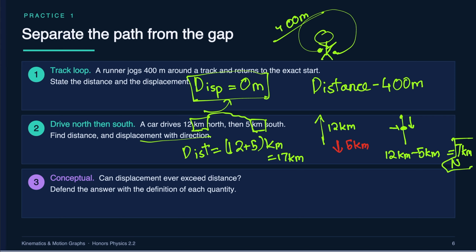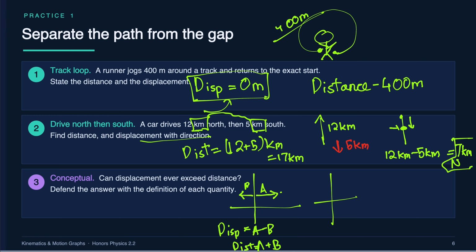And then this is just a conceptual question. Can displacement ever exceed distance? Well, we know that distance can exceed displacement. So let me draw out the 3 cases that you can have. First is you go in one direction, and then you come back in another direction. In that case, displacement is, if I name this A and B, A minus B. But distance is A plus B, which means in this case, distance is larger than displacement.